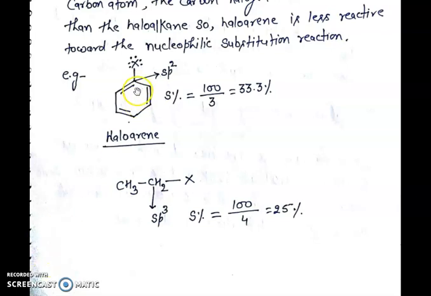And the carbon-halogen bond in haloarene is shorter due to the more electronegative carbon atom, that is sp2 hybridized carbon atom. So, haloarene is less reactive toward the nucleophilic substitution reaction.